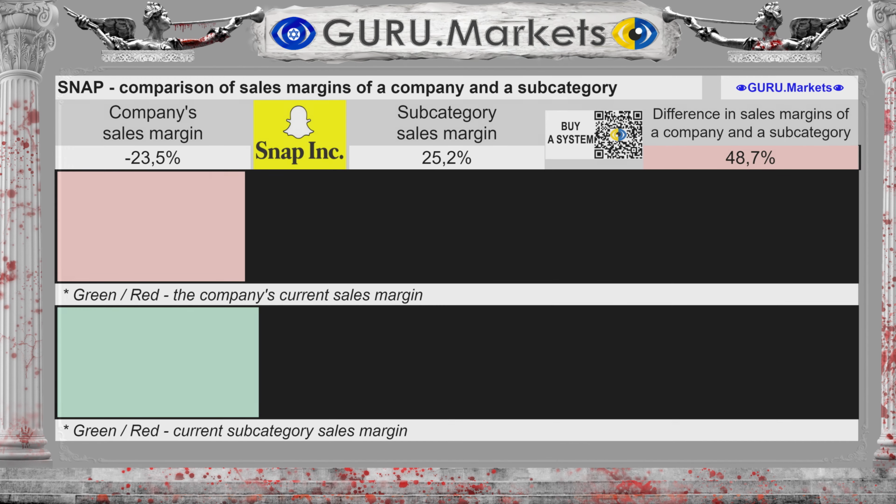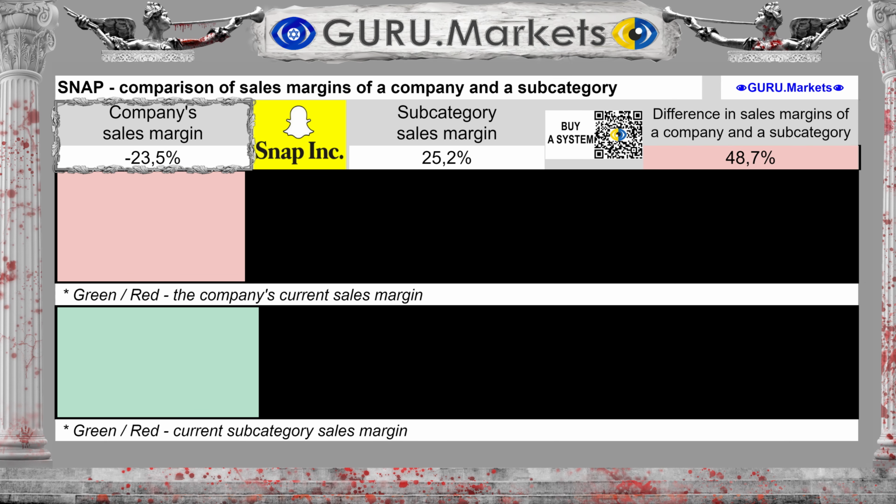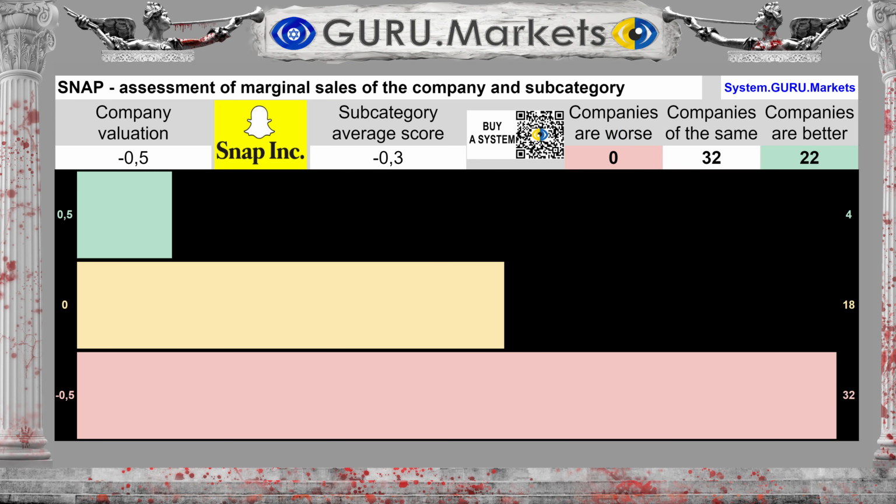The margin is -23.5%, with an average for the subcategory of 25.2%. The difference between the subcategory average and the company's performance is 48.7%. Assessment of sales profitability in comparison with the indicators of companies in the subcategory: tolerable, -0.5 points.